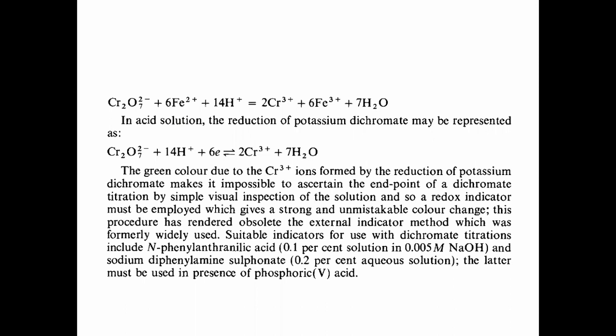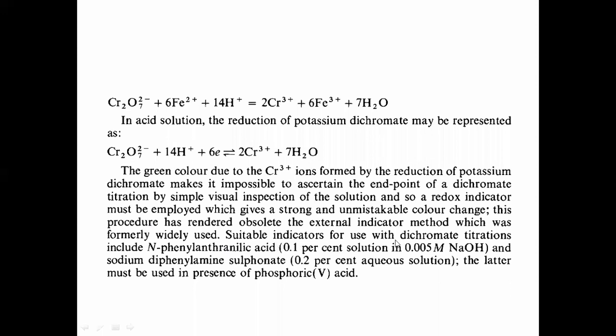But due to the formation of green color, as iron also has a brown color, and the endpoint will be green, we cannot judge the actual endpoint of the reaction. So to judge the actual endpoint of the reaction, we have to use an indicator. Now this procedure has rendered obsolete the external indicator method, which was formerly widely used.